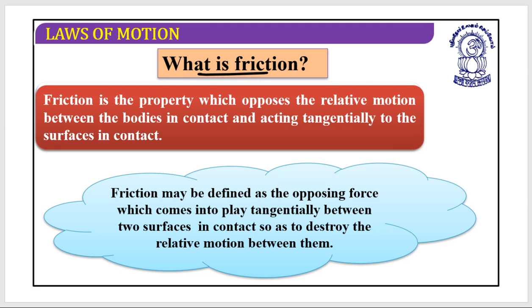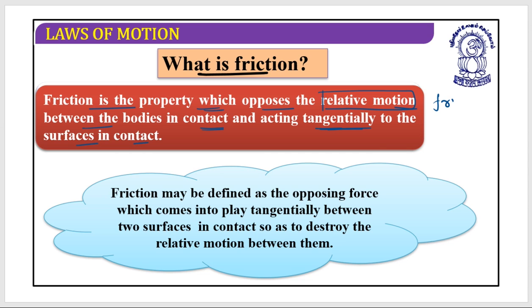First question, what is friction? Friction is the property which opposes the relative motion between the bodies in contact and acts tangentially to the surfaces in contact. The first misconception is that friction opposes the motion. That is absolutely incorrect.